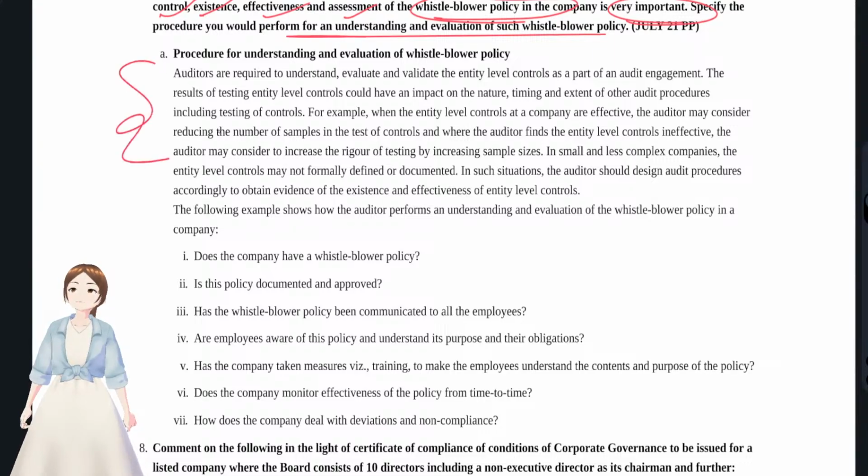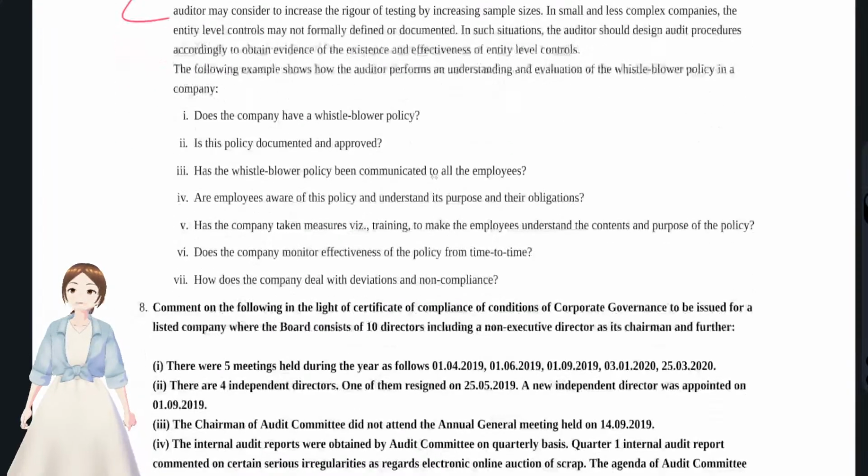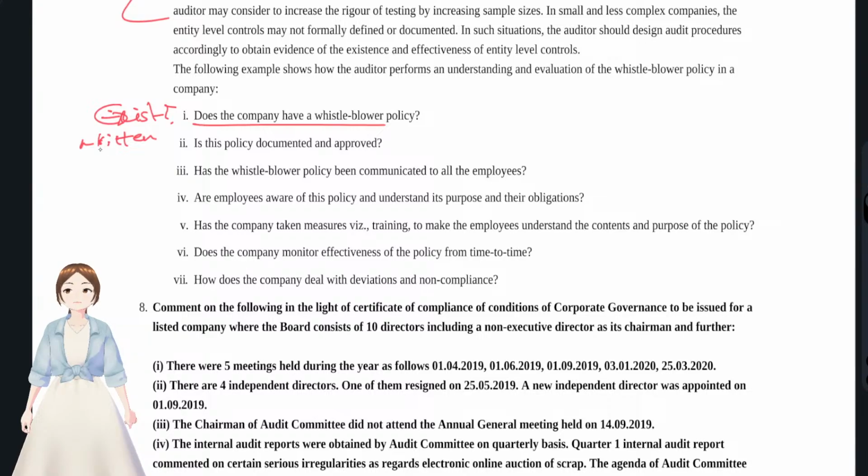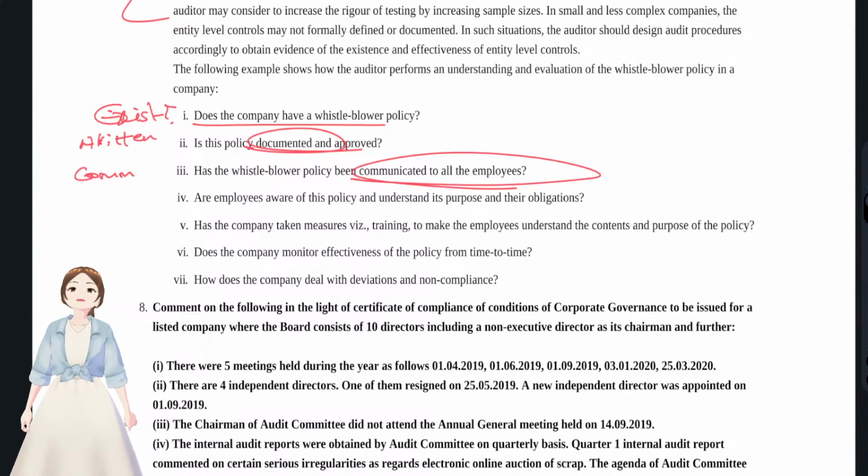You see, they have just copy pasted the question, what are all the things that they have given, and see, all the questionnaire was there. Questionnaire, this is a form of questions, whether actually there does exist a whistleblower policy. Was there a whistleblower policy in existence? Does the company have a whistleblower policy? Okay, if at all, was it in any kind of written format? Is that policy documented or approved? We have to ask for that. And whether you communicated the whistleblower policy, has the whistleblower policy been communicated to all the employees?